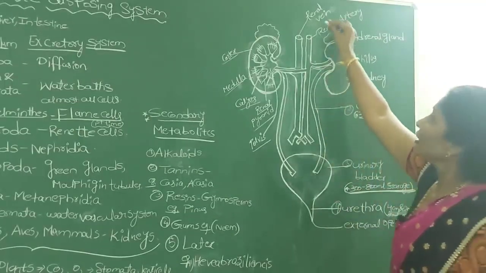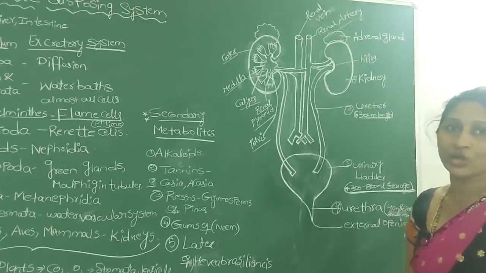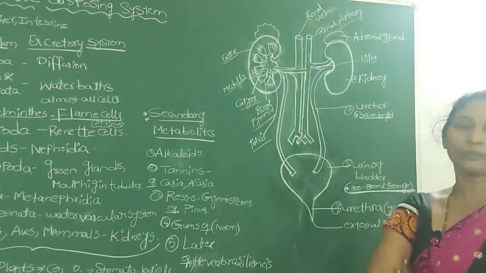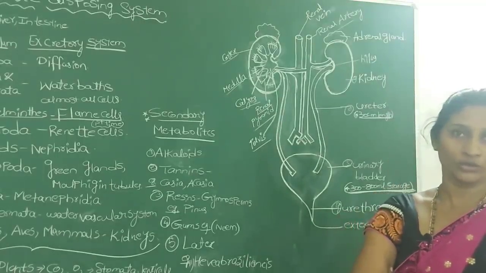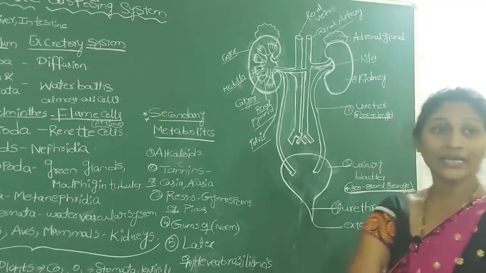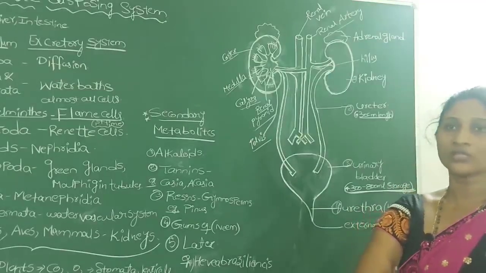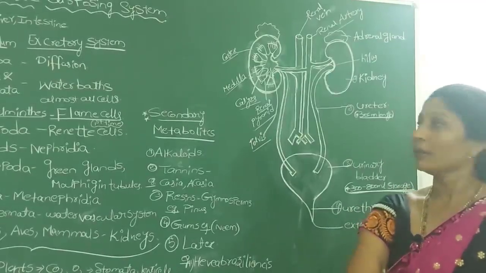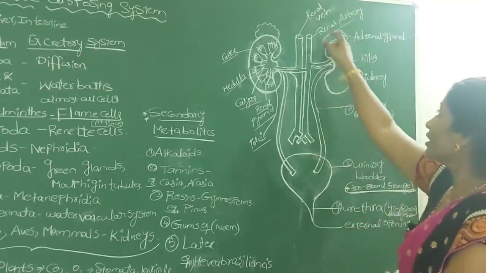Okay, now here the renal artery brings the oxygenated blood to the kidneys, which has waste molecules or waste materials present in the blood. The renal artery brings oxygenated blood with the waste molecules in the blood. Once the blood is brought by the renal artery,